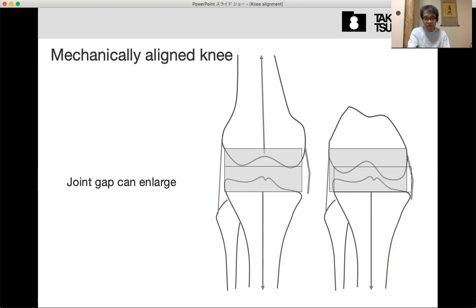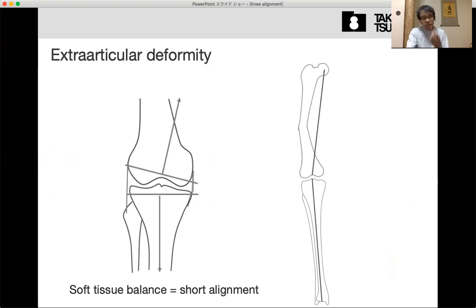This is a problem. This is the extreme case. We talked about the constitutional varus, which is some kind of very mild varus. But some patients have severe varus extra-articular deformity like this, such as post-fracture deformity of both the tibia and the femur.